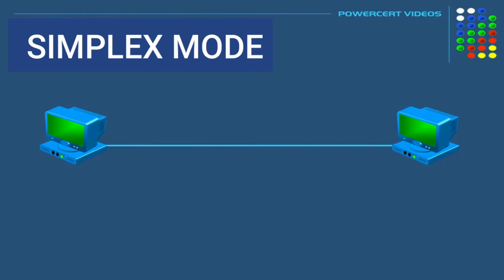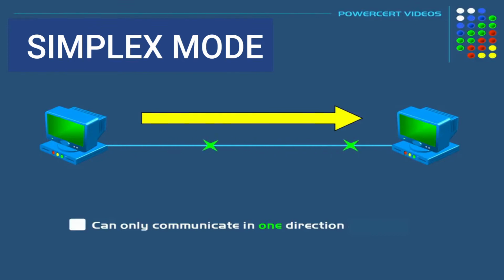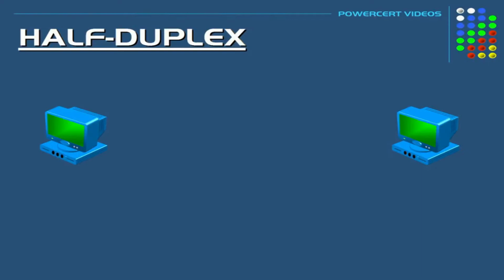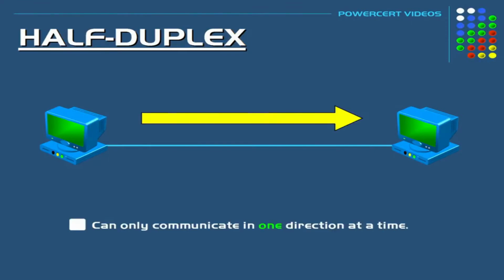The radio station is a simplex channel as it transmits the signal to the listeners but never allows them to transmit back. In a half duplex channel, direction can be reversed. That means the station can transmit and receive the data as well. Messages flow in both directions but not at the same time. The entire bandwidth of a communication channel is utilized in one direction at a time.